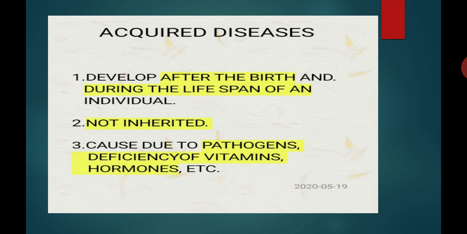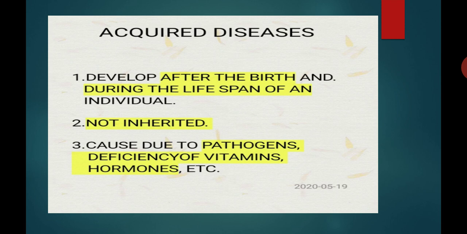Then what are the causes of acquired diseases? Acquired diseases are caused due to pathogens, deficiency of nutrients, hormone, degeneration of a tissue, and the cancer growth.